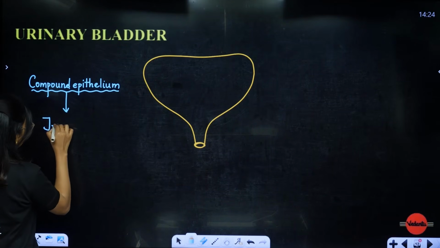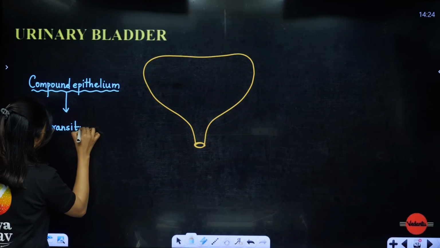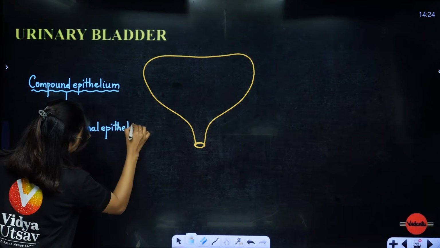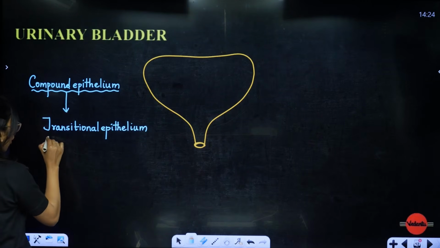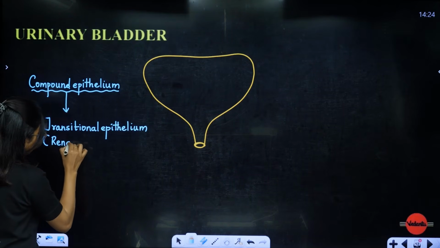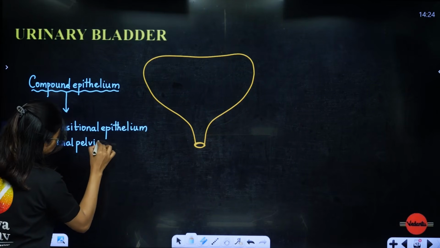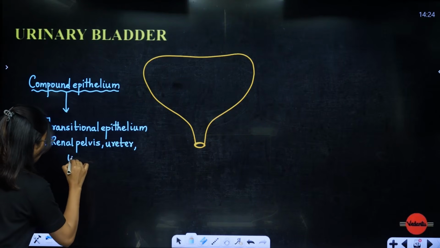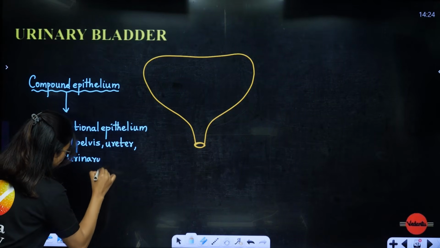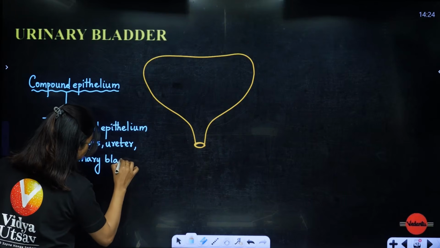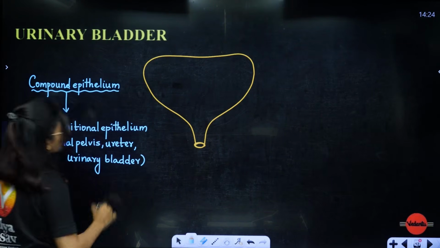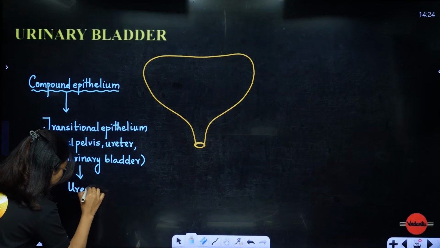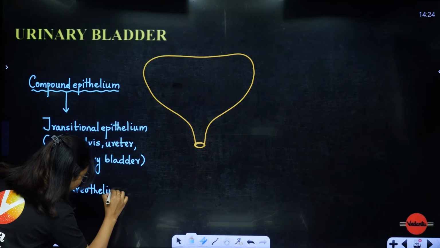Under compound epithelium, one category is called transitional epithelium. And the transitional epithelium, students, is present in the ureter, urinary bladder, and the renal pelvis. Because it is lining the renal pelvis, it is lining the ureter, and it is lining the urinary bladder. All of these are excretory system related. So the transitional epithelium is also called urothelium. Clear? It is also called urothelium.